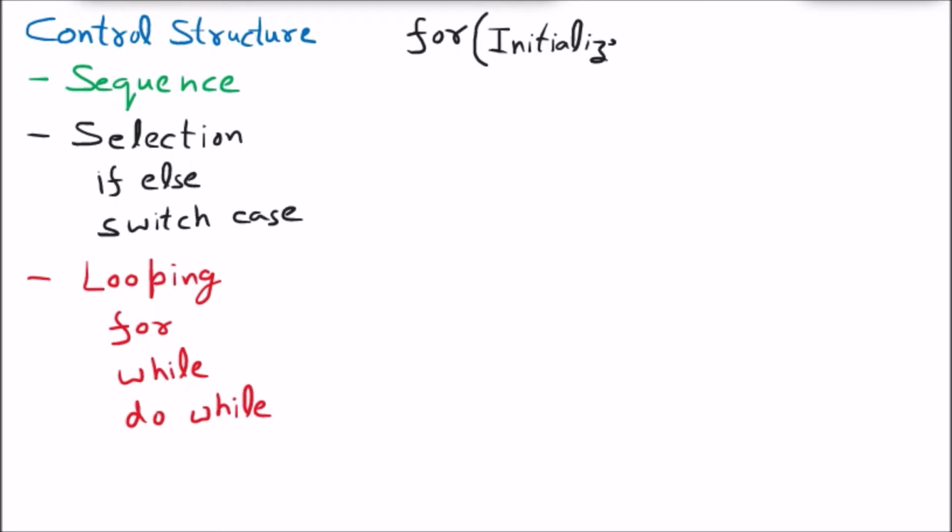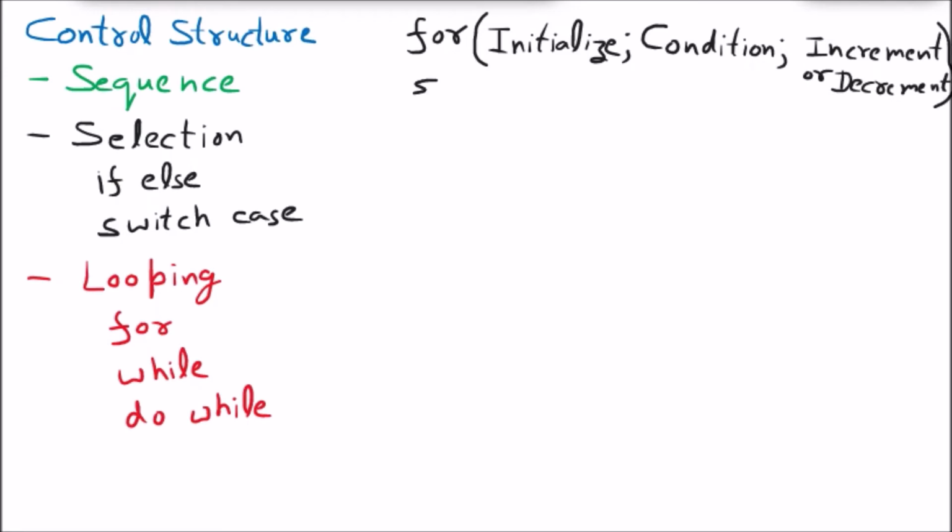Initialize means the starting, initializing the value, then semicolon, then condition, then semicolon, then increment or decrement, bracket close, then curly braces will start. Whatever lines we want to repeat, we will write inside, and curly braces close. So that is the syntax of the for loop.